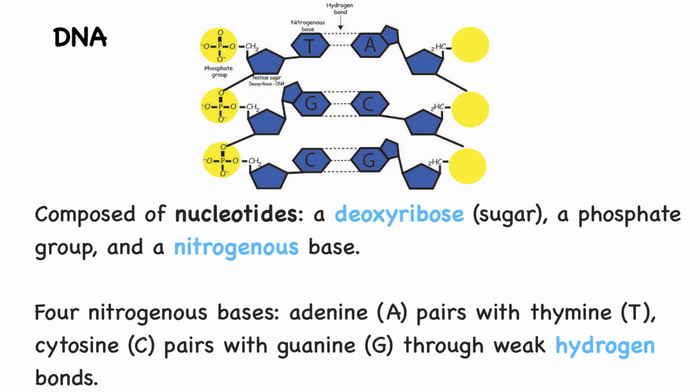The four nitrogenous bases, adenine, thymine, cytosine, and guanine, pair specifically with one another, such that adenine pairs with thymine and cytosine pairs with guanine through weak hydrogen bonds. These hydrogen bonds hold the two DNA strands together, but are weak enough to allow the molecule to unzip when the cell needs access to genetic information. This information provides the blueprint that guides cell structure, function, and reproduction.